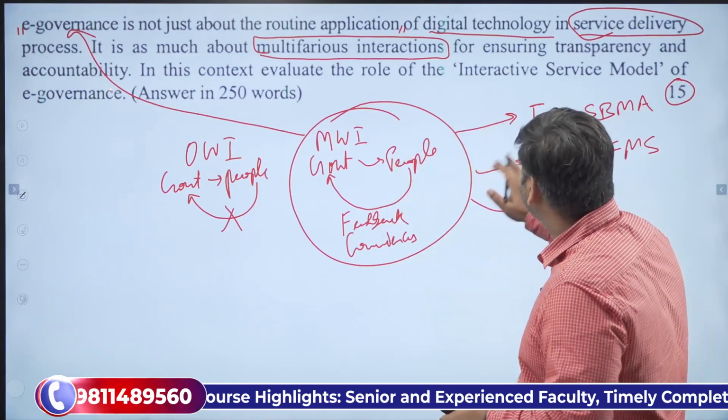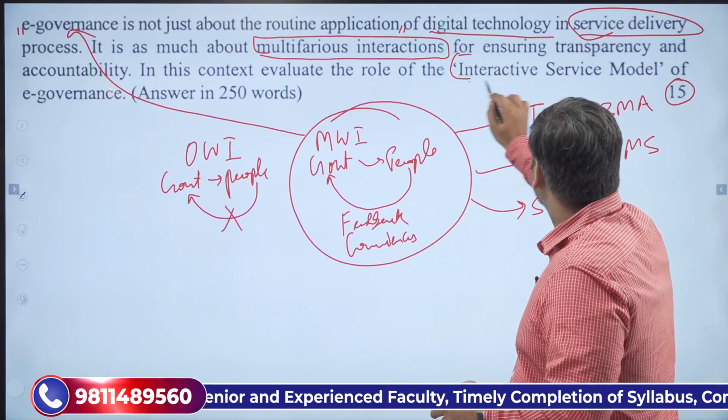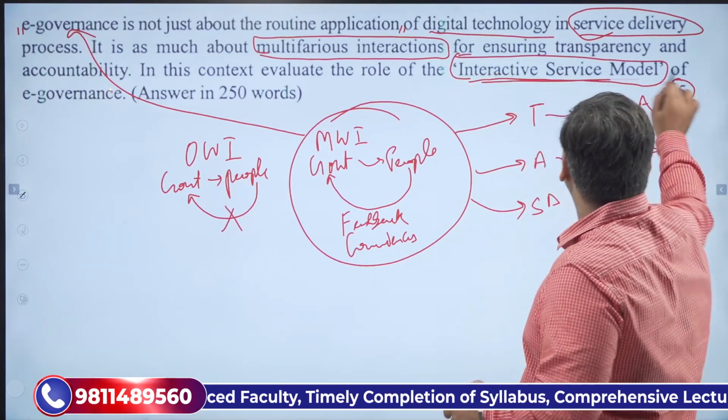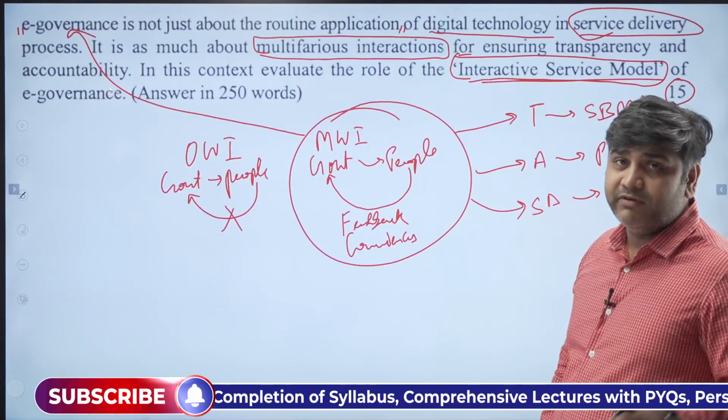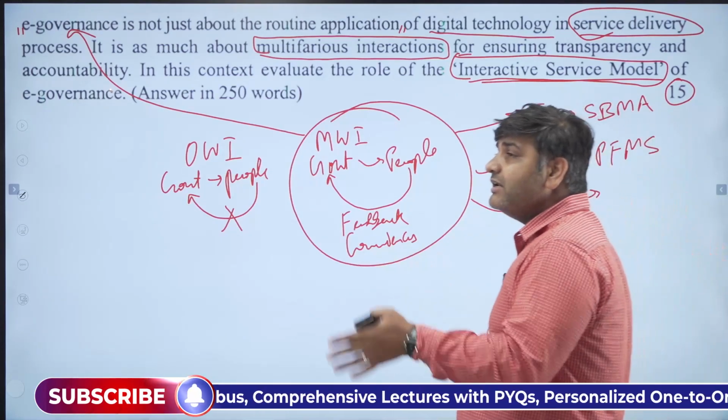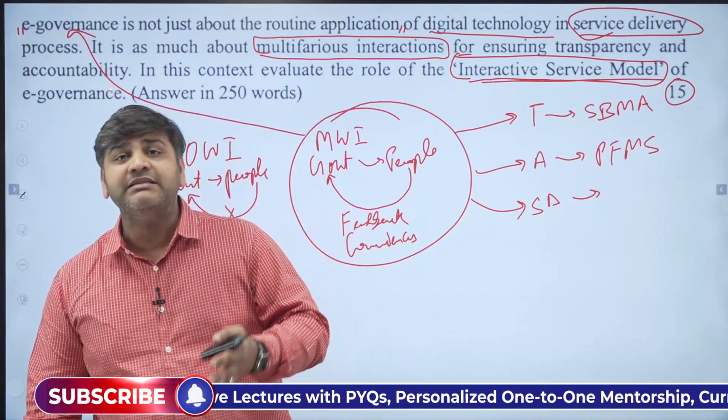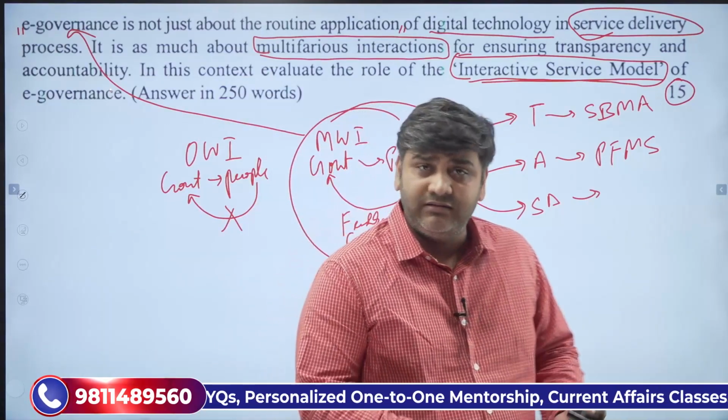So we can call this model the interactive service model of e-governance. Until and unless you have an interactive service model of e-governance, the whole e-governance project is going to fail.